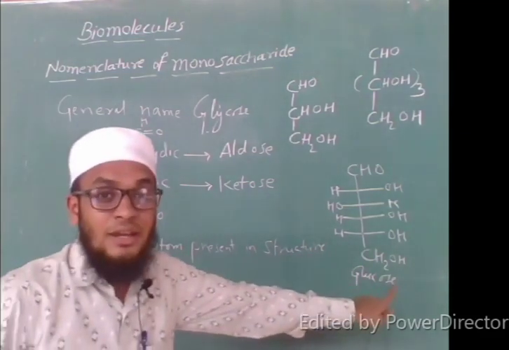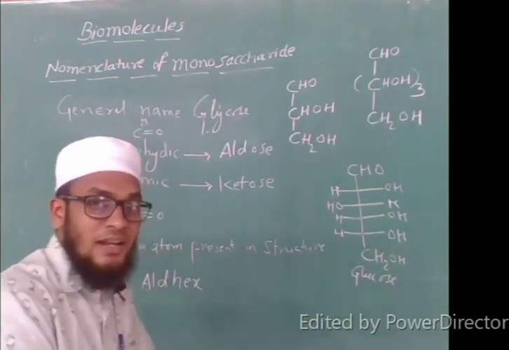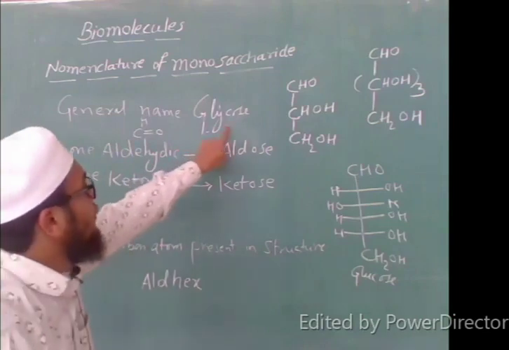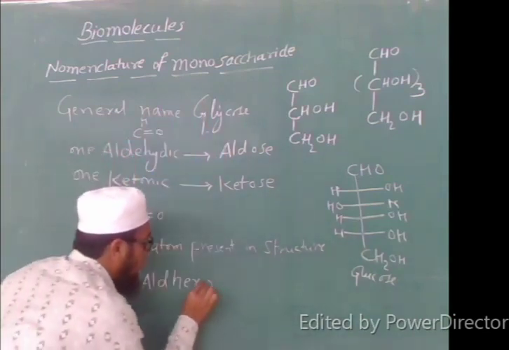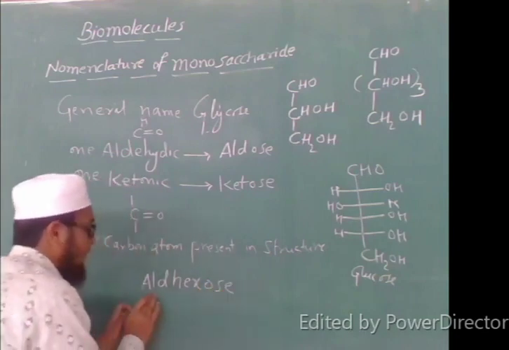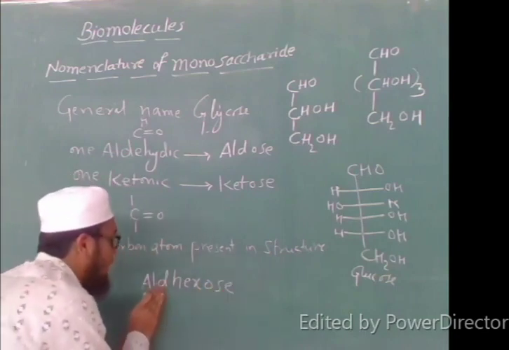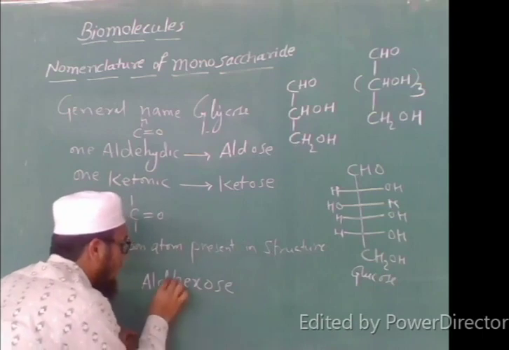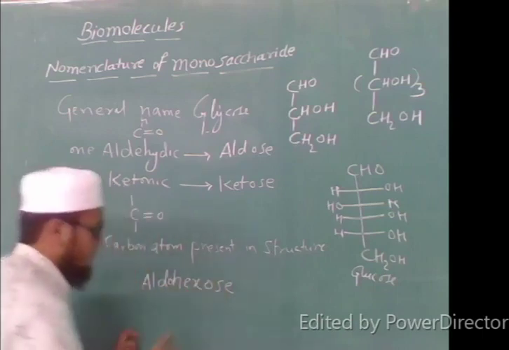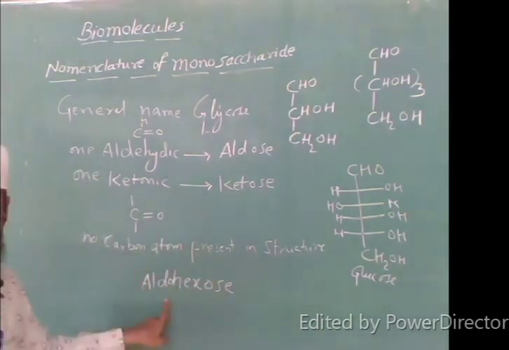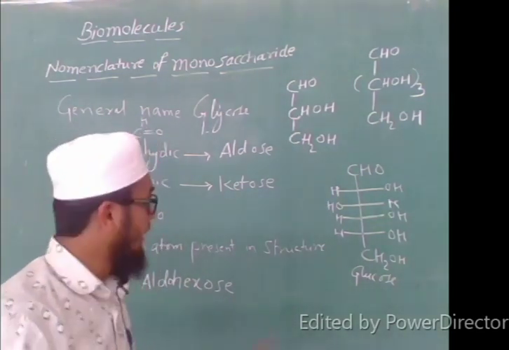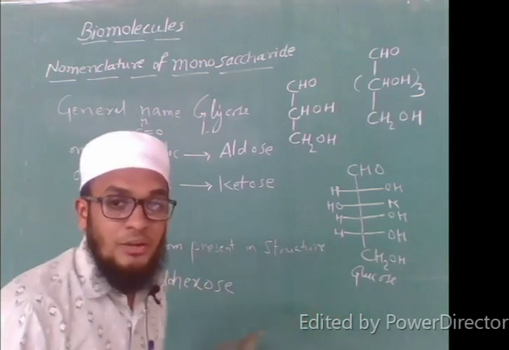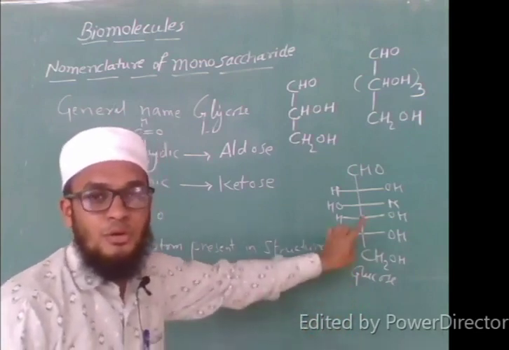It is a monosaccharide, and the general name for this compound is glucose, so I will write OSE. So it has become aldohexose. Aldohexose is the name of the glucose molecule.